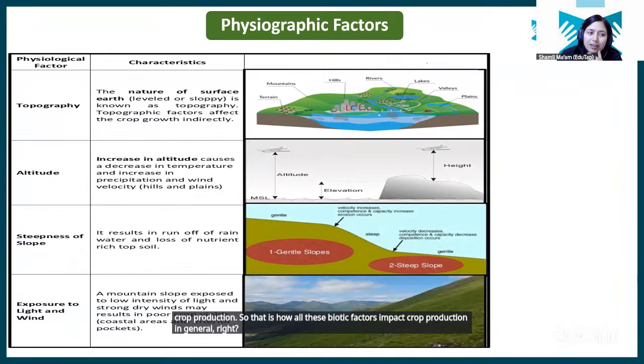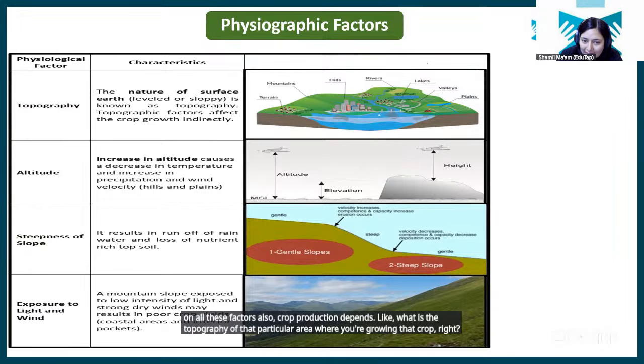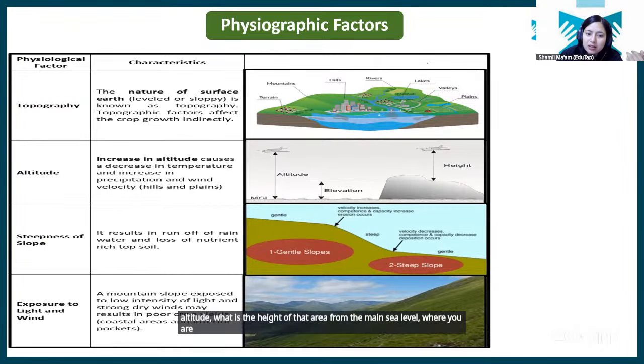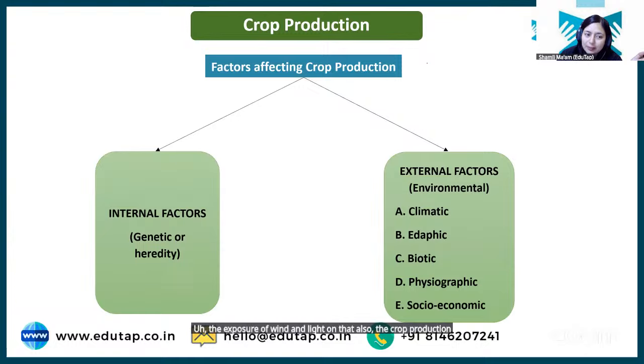Then physiographic factor, so basically topography, altitude, steepness of the slope, and exposure to light. Crop production depends on all these factors. Like what is the topography of that particular area where you're growing that crop, right? Altitude, what is the height of that area from the mean sea level where you are growing the crop? Again, slope and the exposure to wind and light, on that also the crop production will depend, right?